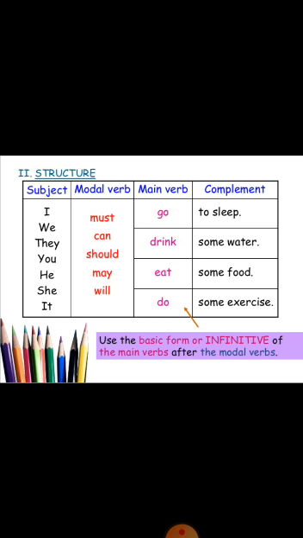Whenever you are using any modal, be it for present, past or future tense, just after the modal verb there will be a main verb, and that will always be in its infinitive form, the first form, whether the sentence is past, future, present, continuous or perfect. Then the complement, like I must go to sleep, we must go to sleep, they should eat some food. After modals there should always be the first form.